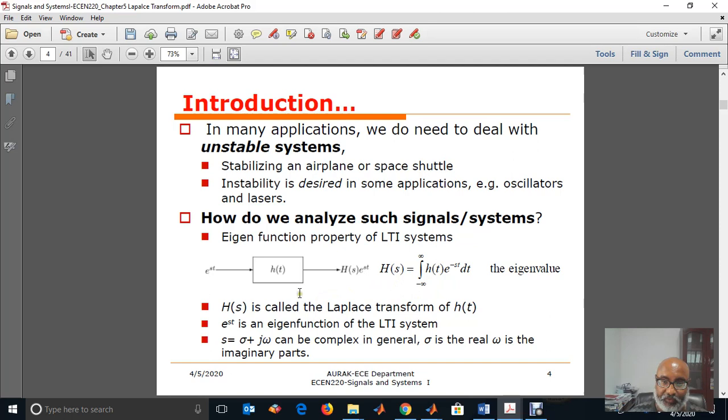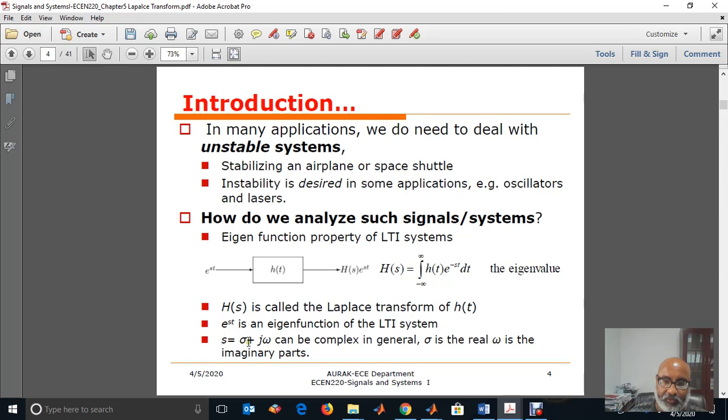So the Laplace transform of a system, if I have h of t here, is the integral from minus infinity to infinity of h of t e to the power of minus s t dt. And s is a complex number. s is sigma plus j omega, where sigma is the real part of s and omega is the imaginary part of s.